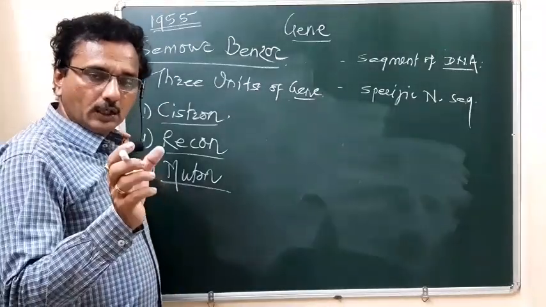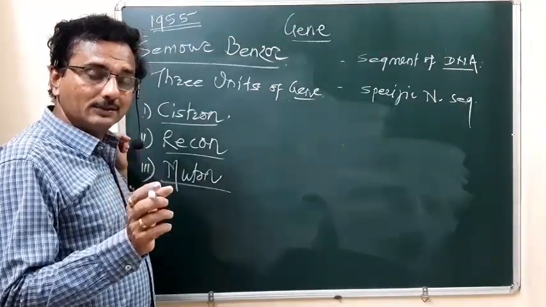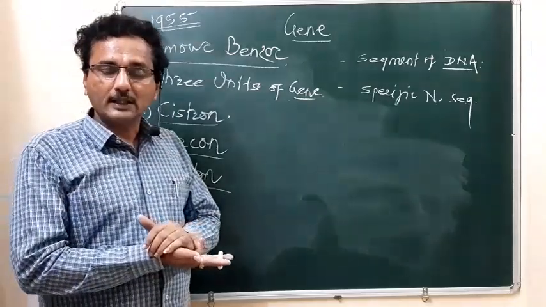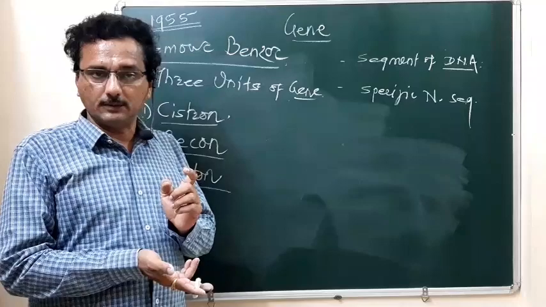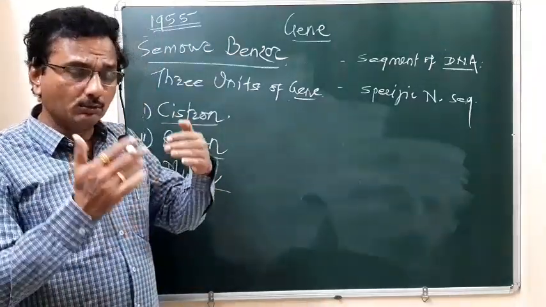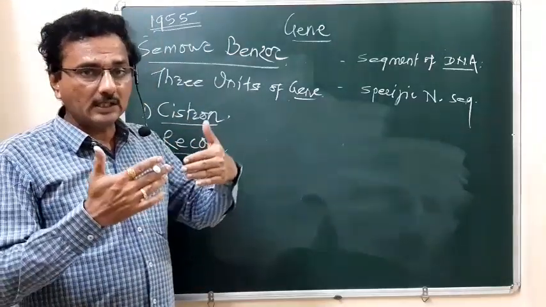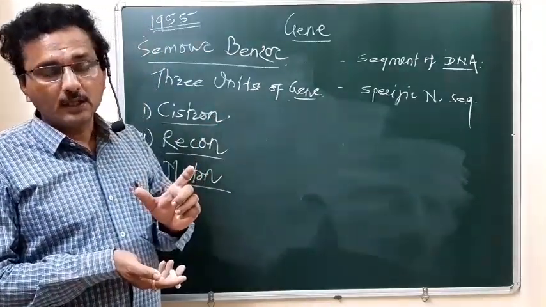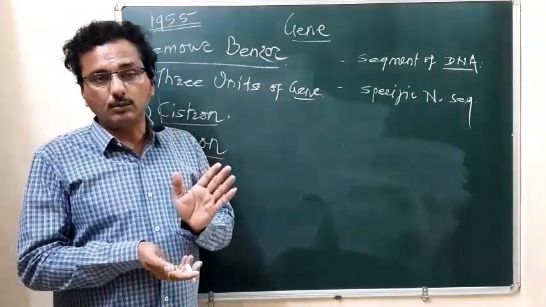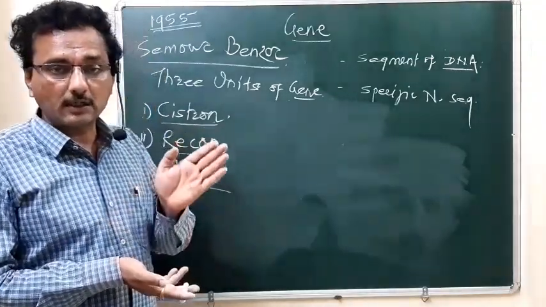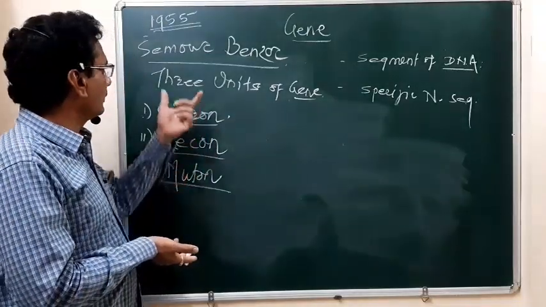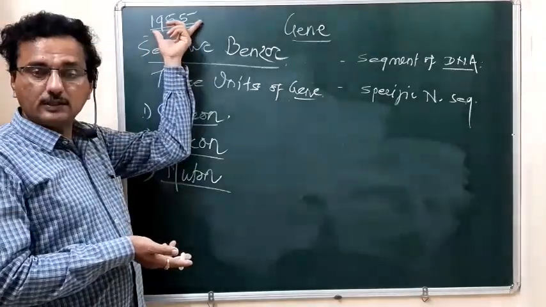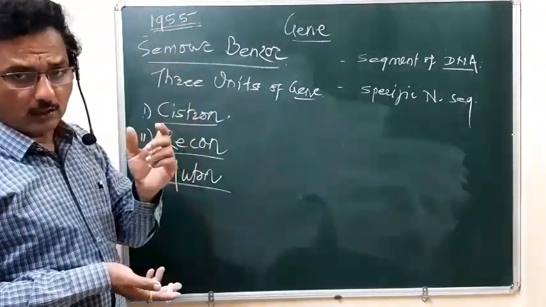The nucleotide sequence of a gene codes for the three different types of RNAs, and that nucleotide sequence is called a gene. So the nucleotide sequence of DNA, meaning the structural gene sequence, is categorized into three units. These are the three units of the gene according to the scientist Seymour Benzer in 1955. So what are those units?